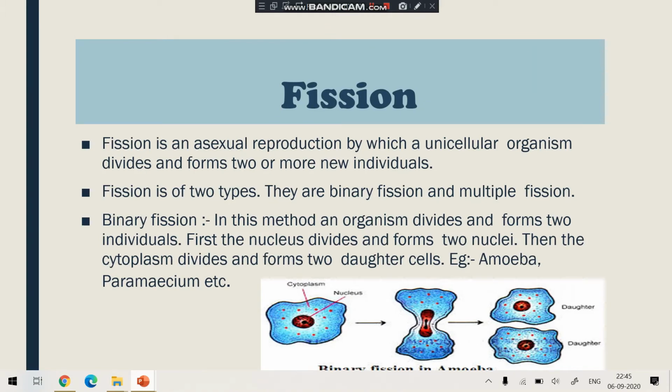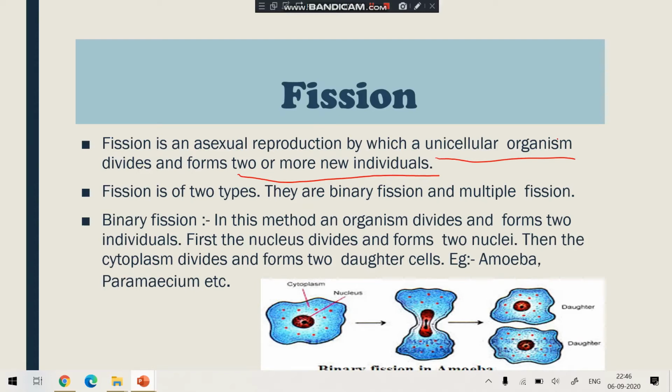What is fission? Fission is a type of asexual reproduction by which a unicellular organism divides and forms two or more individuals. Students, here you have to take care that in fission, which organisms are involved? Unicellular organisms.